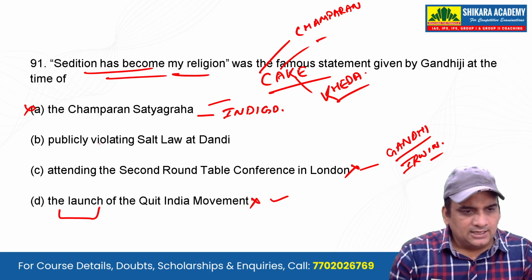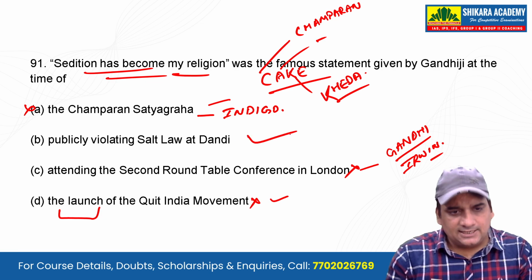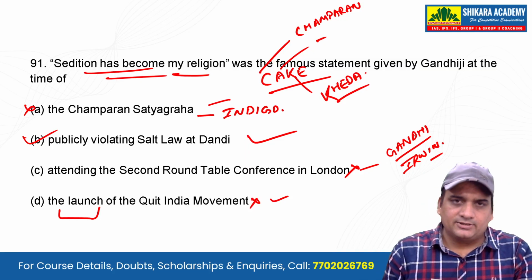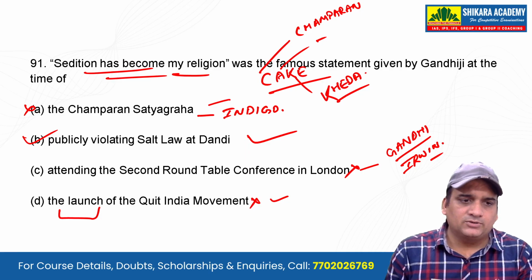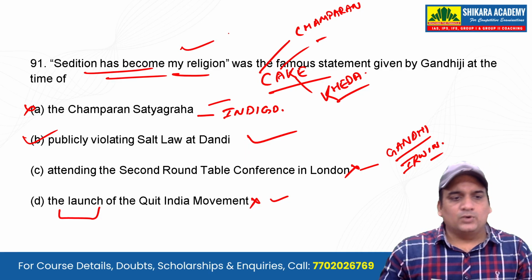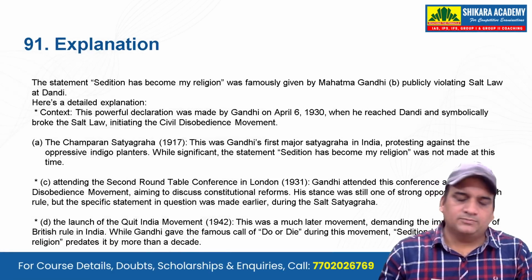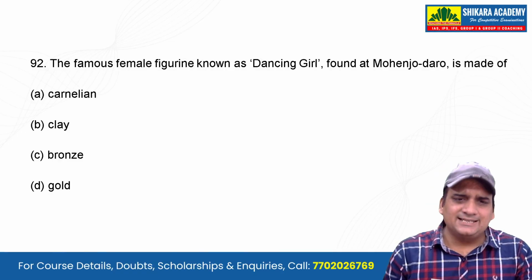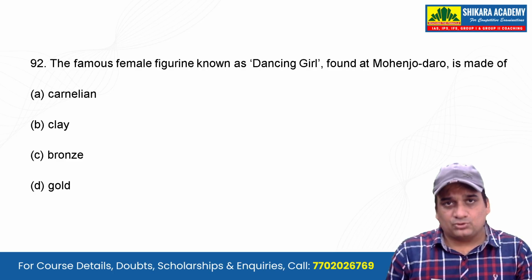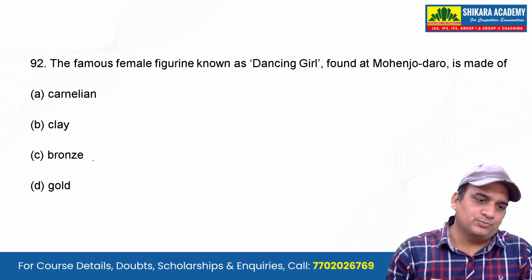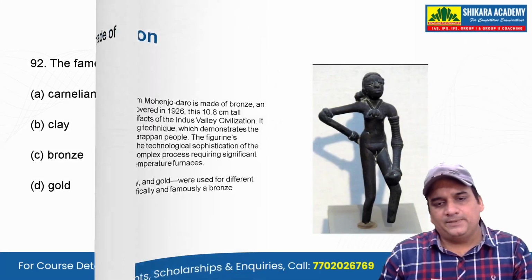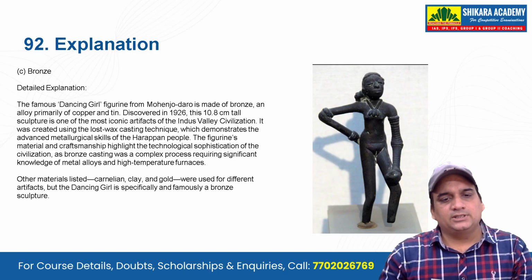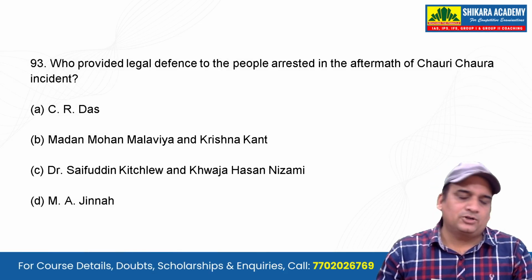Now let's see this: publicly violating the salt law at Dandi. Yes, you are going against the British government. In the country at that time, which government was there? The British government was there. So 'sedition has become my religion' was said by Gandhi because he publicly violated the salt laws. Now this is one of the easiest answers that was asked this year. The easiest question, rather the easiest answer, was bronze. And if I show you the pic, you'll remember you must have seen it in schools, in many of the books, even on cover pages. So we will not waste a lot of time there.